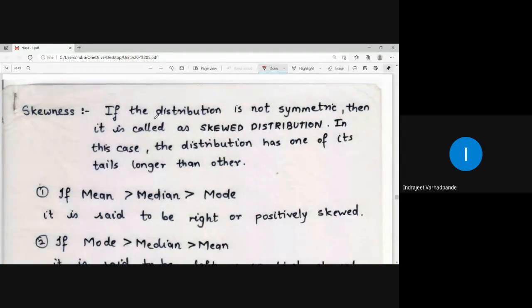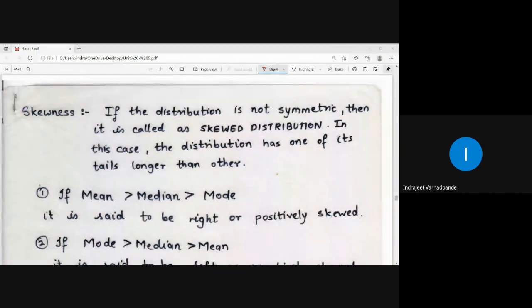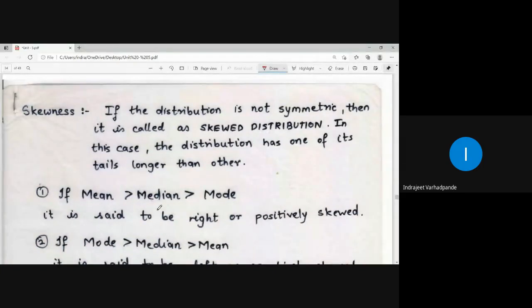The next topic of discussion is skewness and kurtosis. After discussing the mathematical expectation and variance for the joint random variable, in the case of discrete as well as continuous, we have learnt the calculation of variance of x, variance of y, expectation of x, expectation of y, and accordingly the covariance, that is covariance sigma xy, and the coefficient of correlation.